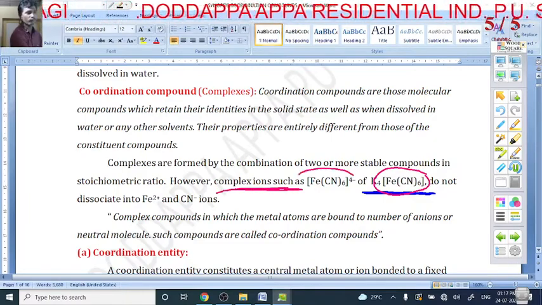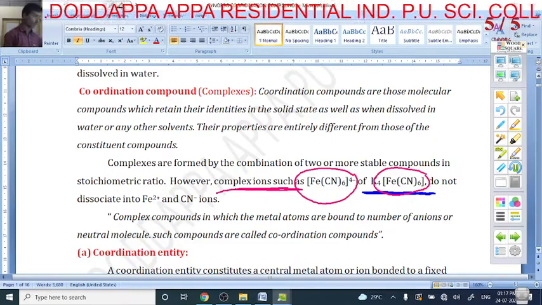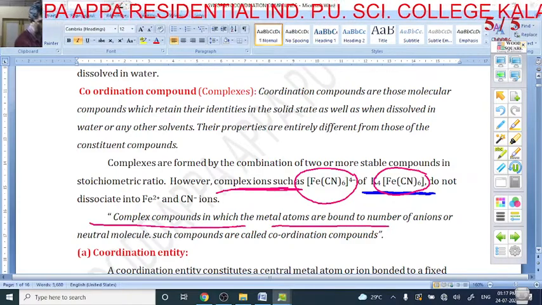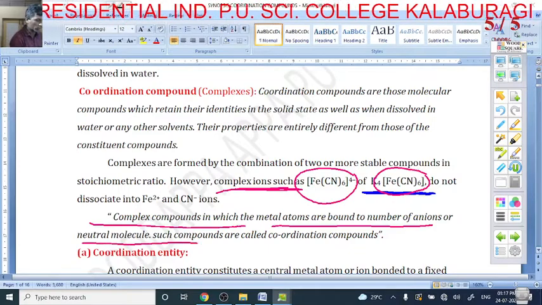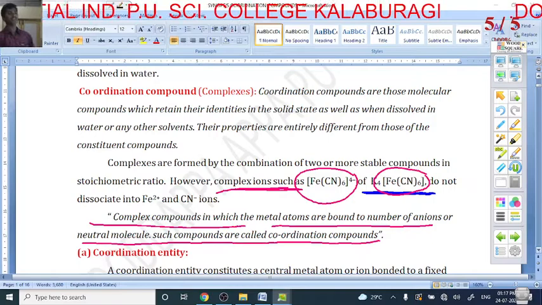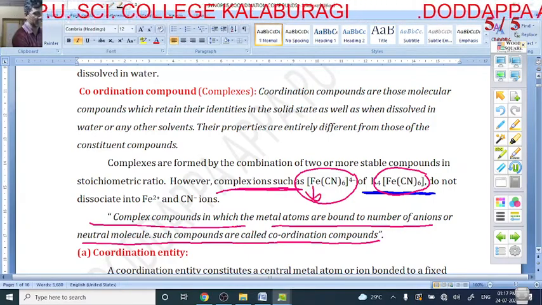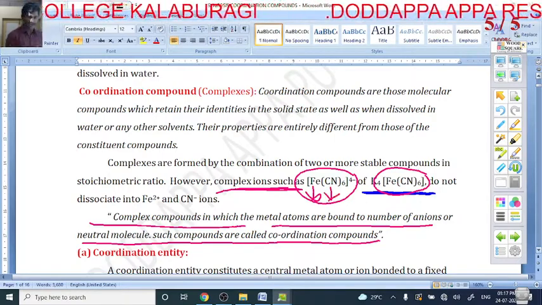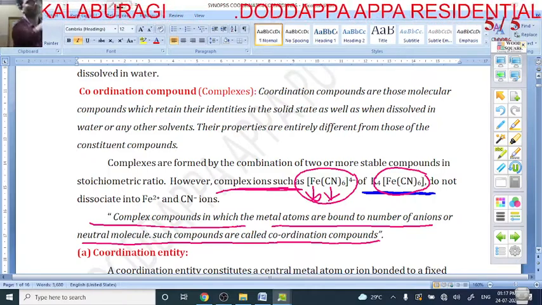In K4[Fe(CN)6], the square bracket indicates the complex ion. What is a complex compound? It is a compound in which the metal atom is bound to a number of anions or neutral molecules. Such compounds are called coordination compounds. Here iron is the central metal atom, and the group of ions are called ligands. So this is about the coordination compound.